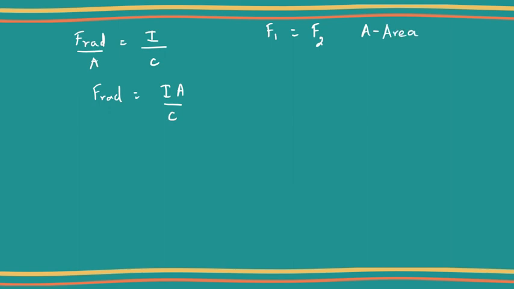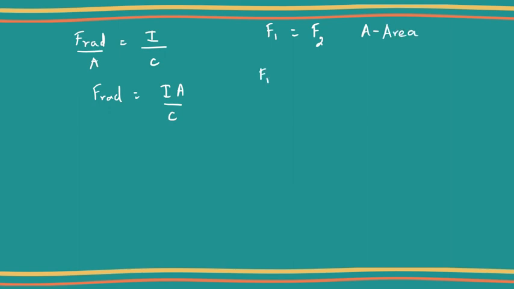Now I can equate the first equation and the second equation. So F radiation by A is equal to I by C. I know that F1 is equal to F2, so that is why I have changed the radiation pressure into force. So now I know that F radiation is equal to IA by C, where A is the area of the sphere.